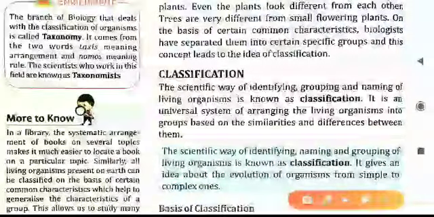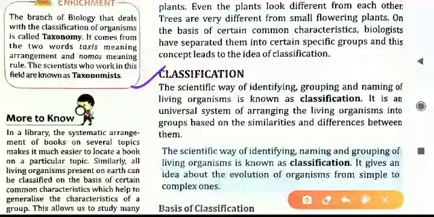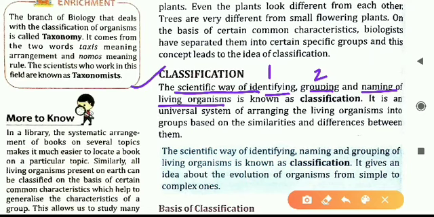So first we will learn about the definition of classification. What is called classification? Classification, with regard to biology, is the scientific way of identifying, grouping and naming the living organism. Three things are done. First we identify a particular kind of group, then its grouping is done, that is a separate kingdom is formed, and to that kingdom the name is given.